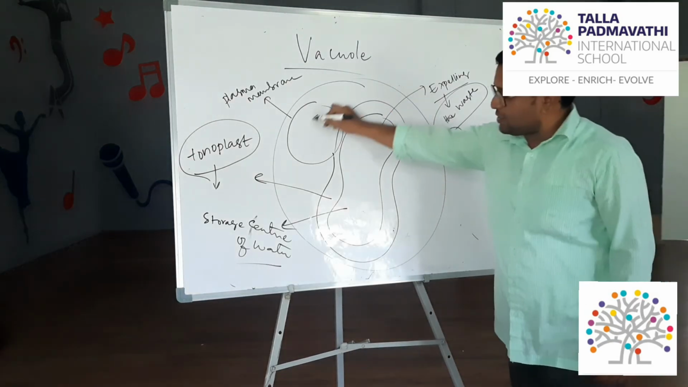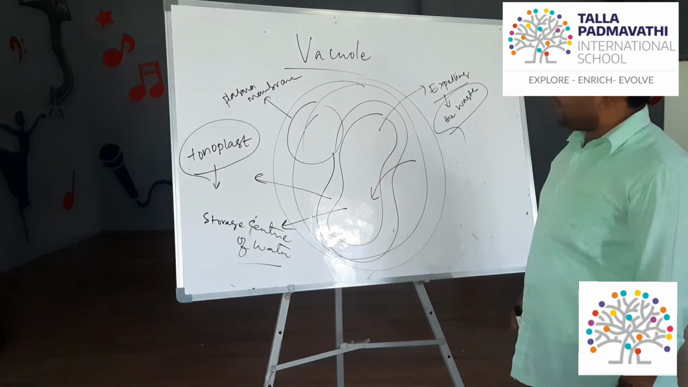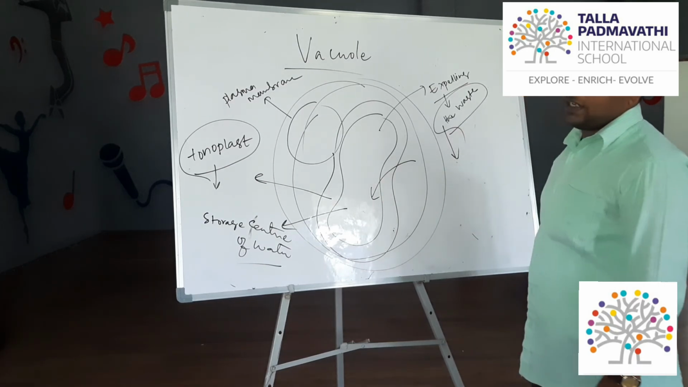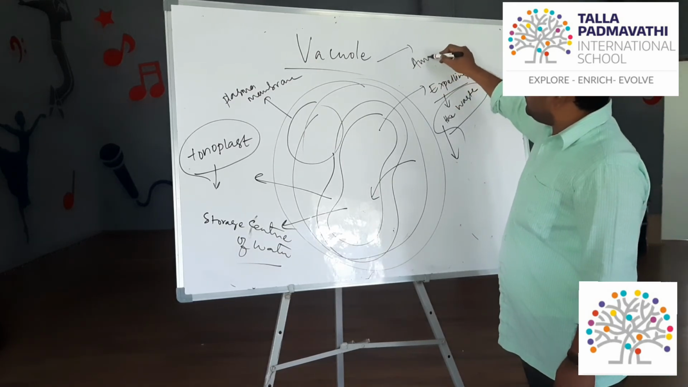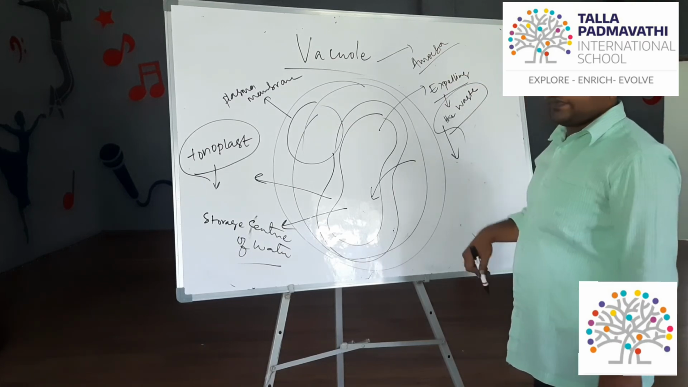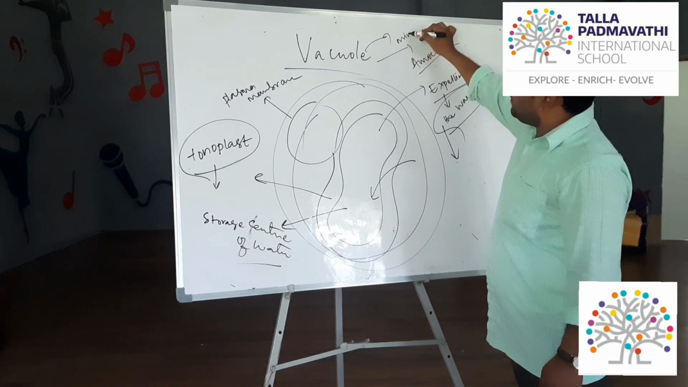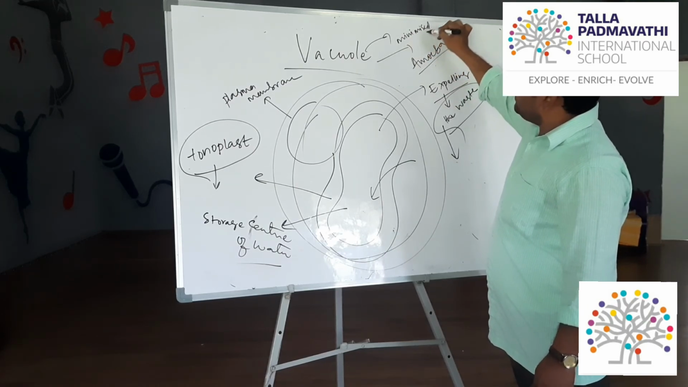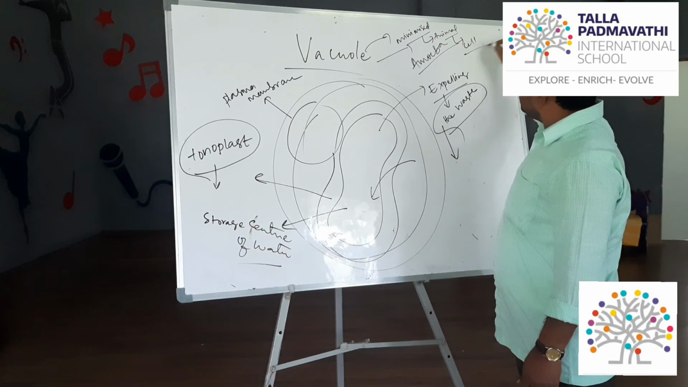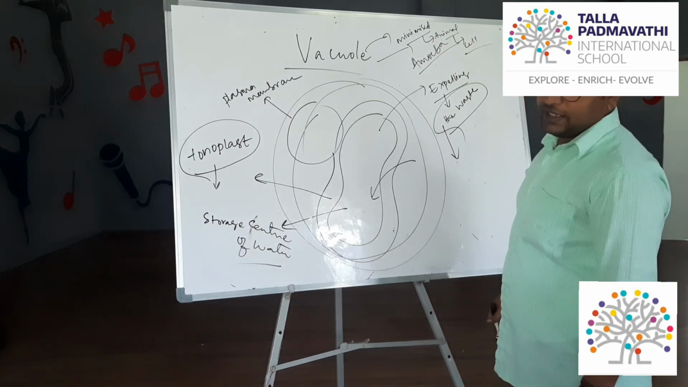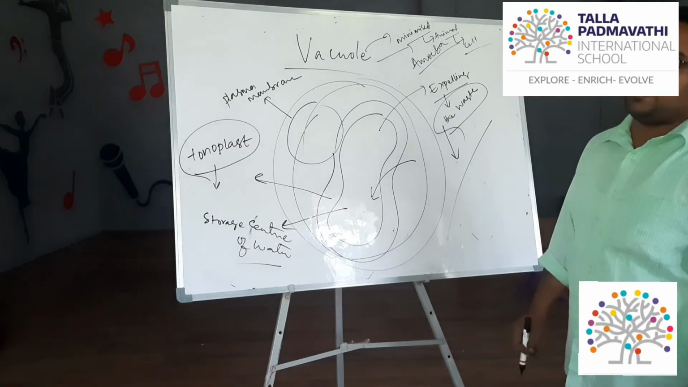Some of the waste substances stored or produced in the cell are absorbed and collected into the vacuole and removed. Even in amoeba, the vacuole plays a very important role in the same way. In animal cells, the vacuole has minimized or negligible function. So these are the major things that you have to remember regarding the vacuole.